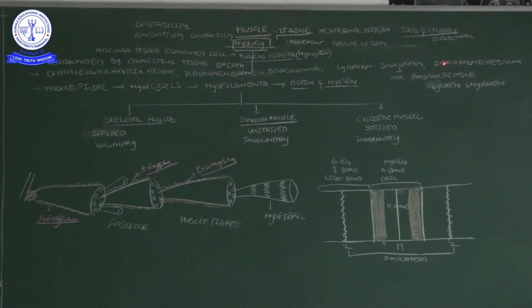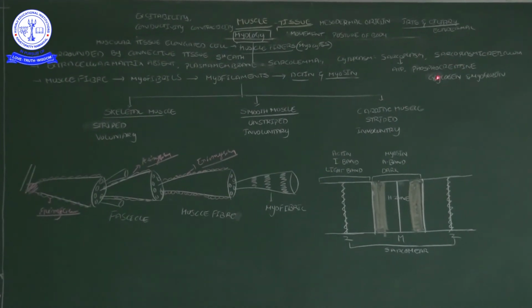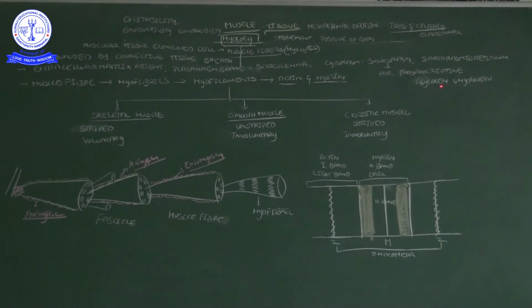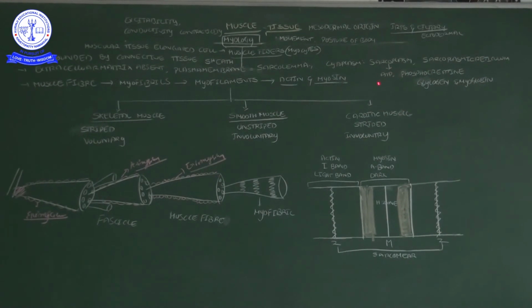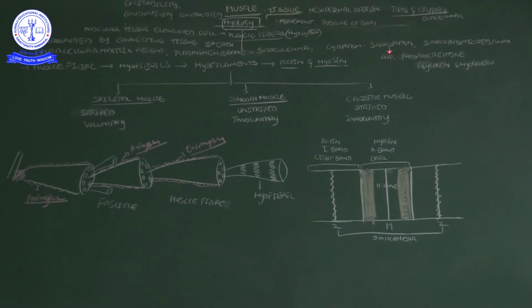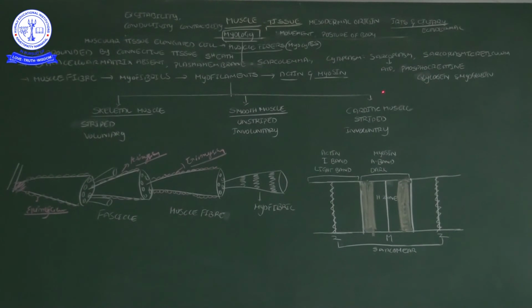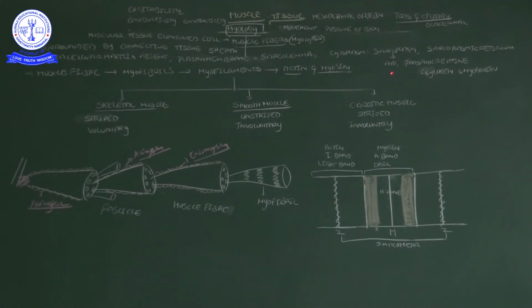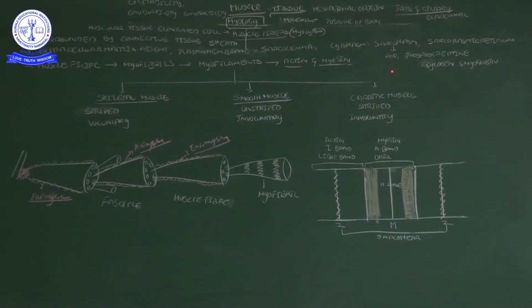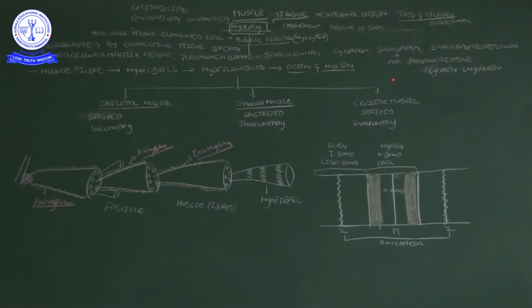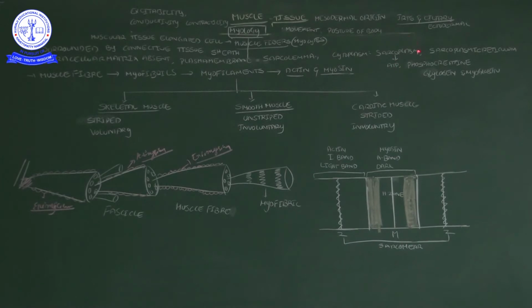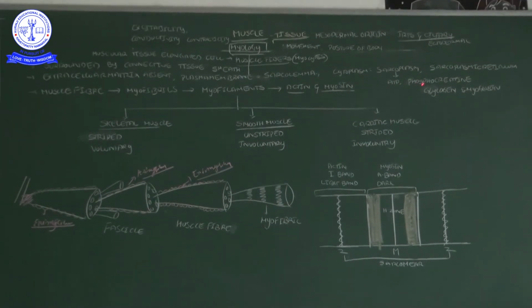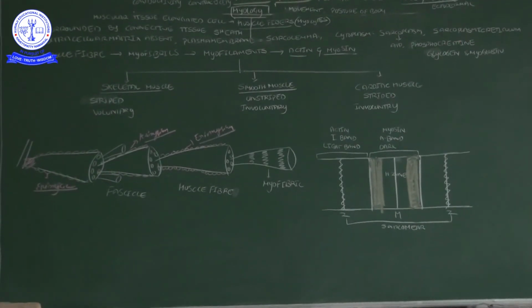The endoplasmic reticulum name is changed into the sarcoplasmic reticulum. And a very important statement we should remember: inside the sarcoplasm, the cytoplasm of the muscle, it contains ATP. What is the significance of ATP? It gives the energy for muscle contraction.